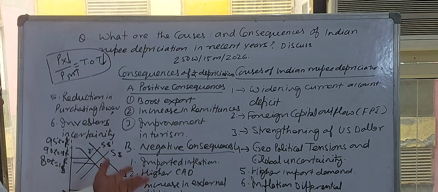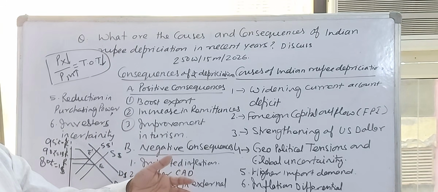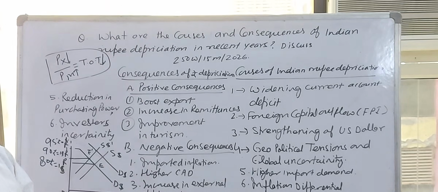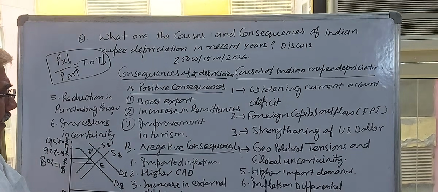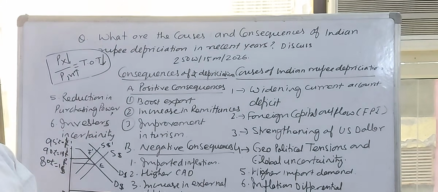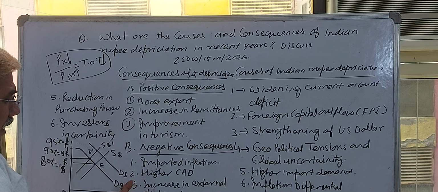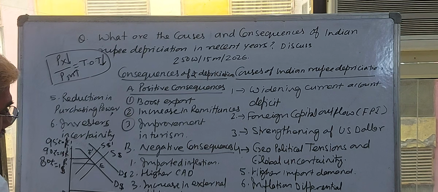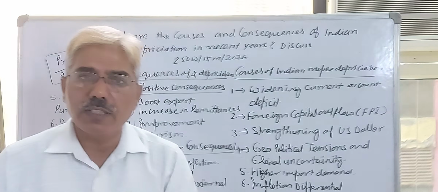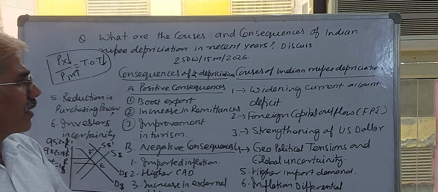As I discussed previously, a high current account deficit. Definitely, if your exports are less and imports are more, there is a current account deficit, and because of the Dawson effect or twin deficit problem, that will enhance the current account deficit further. That is the reversible reaction between current account deficit and fiscal deficit. Increase in external debt, and pressures on fiscal deficit, I have explained all these points with you. Now you are clear, students, what the causes and consequences are.